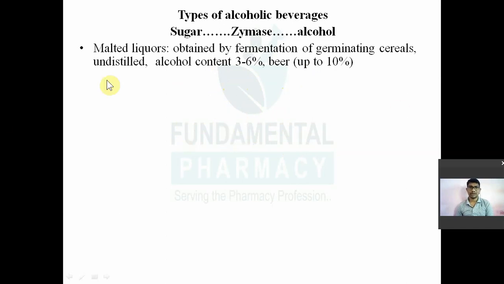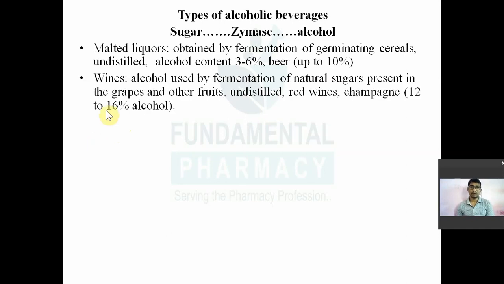Okay, so these are known as malted liquors. The alcohol that is fermented in that raw material is not distilled. Okay, so it is undistilled. Alcohol is there along with your raw material or original liquor, so that is known as malted liquors.